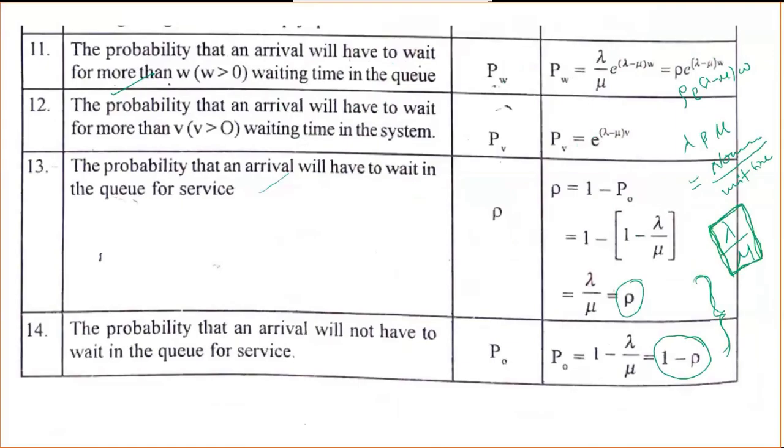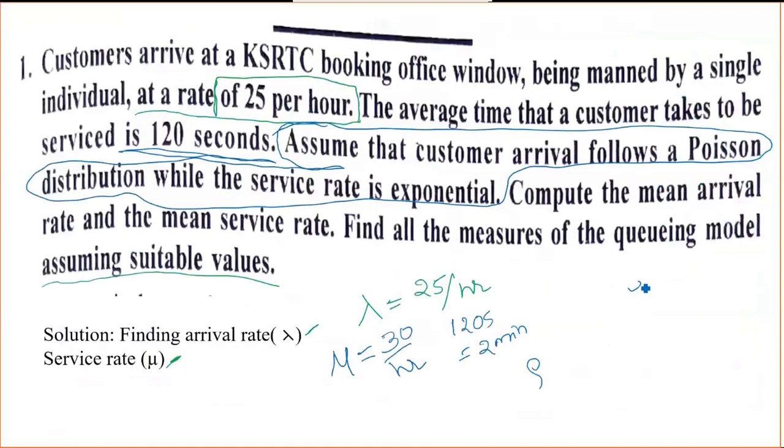Once you find the rho value, what else do they ask? Compute the mean arrival rate. In the sense, what is the formula actually?